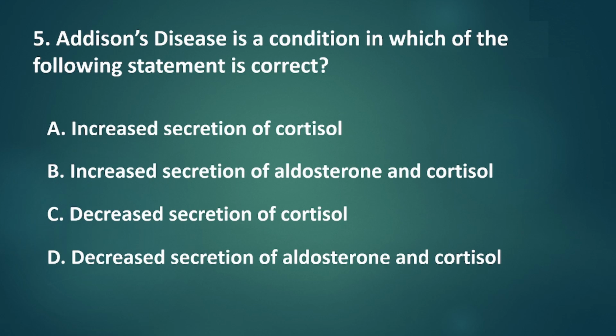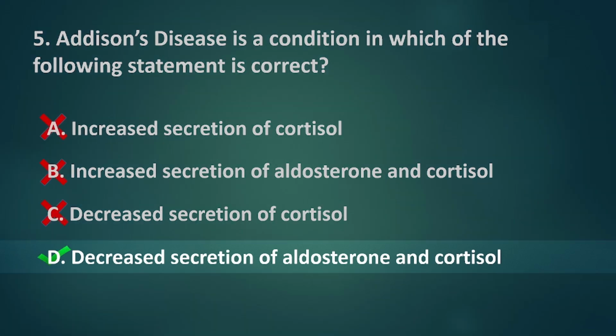The correct answer is letter D, decreased secretion of both aldosterone and cortisol. Addison's disease, also called adrenal insufficiency, is an uncommon disorder that occurs when your adrenal glands produce too little cortisol and often too little aldosterone.